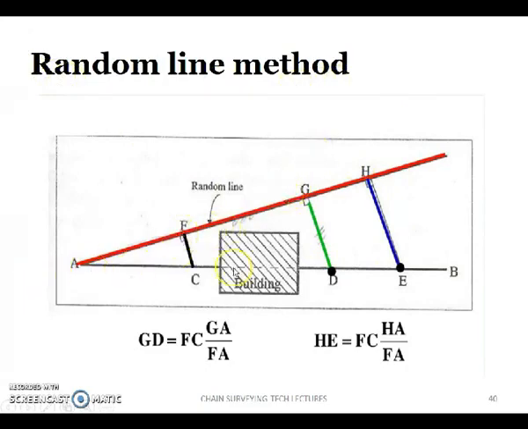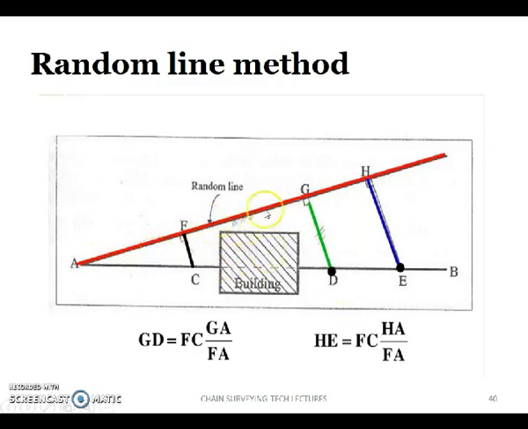So this is the line AB. If the two end points are not visible from any intermediate points, you have to draw a random line making some angle with AB. You have to take this random line away from the obstacle; here the obstacle is the building.